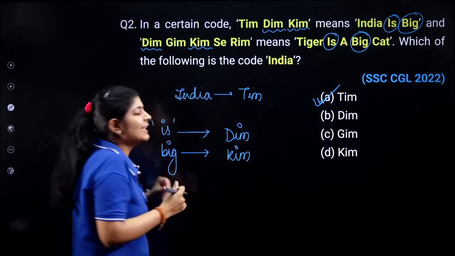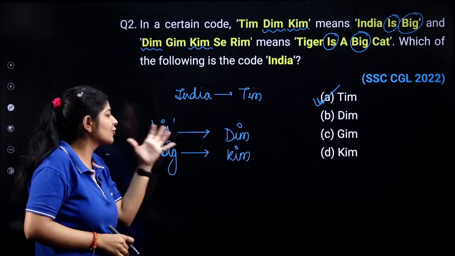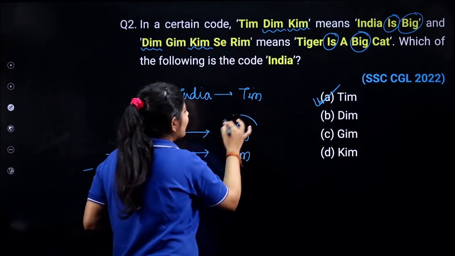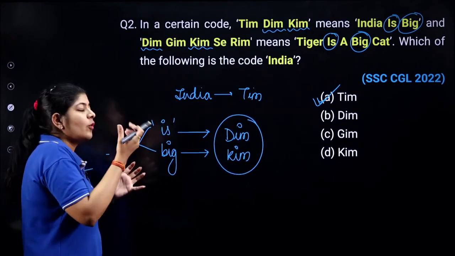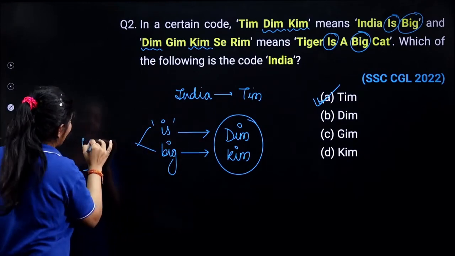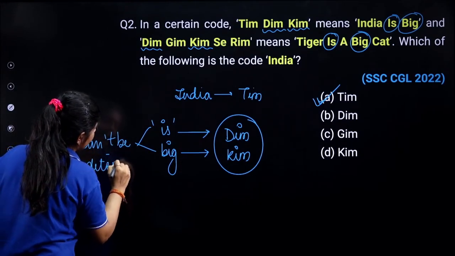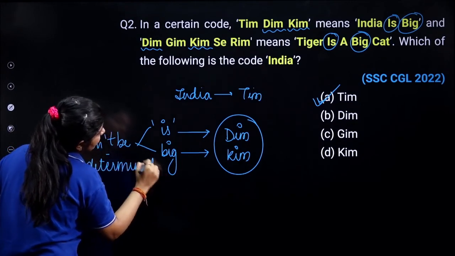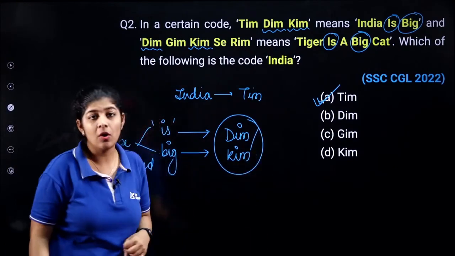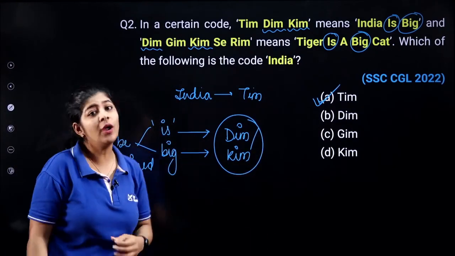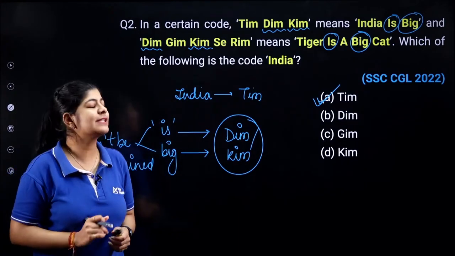But can we surely say that dim is used for is, or Kim is used for big? No, we can't. So whenever we are not sure which option to go with, we have to answer it as can't be determined, because we are not sure whether we are going to use dim or Kim for is or for big. Is it clear? We are not able to determine the fixed code in such a condition.